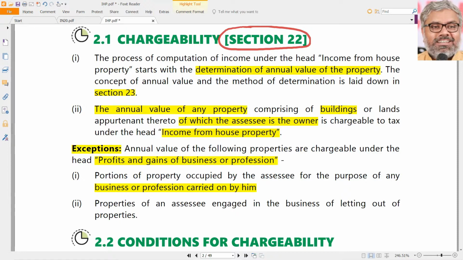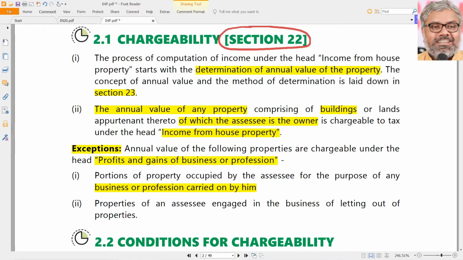It will not come under the purview of the income from house property head, rather it will be coming under the purview of PGBP. But once again, because the topic has come, let us understand this in detail. Will it be taxable under PGBP? That also is a wrong approach. Why? Because PGBP is not a notional head of income. PGBP is all reality.